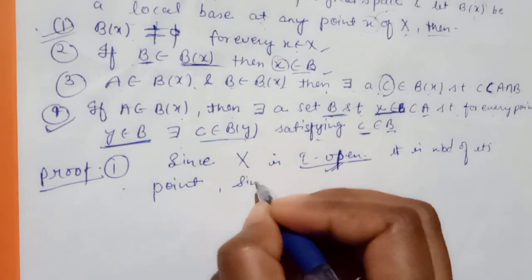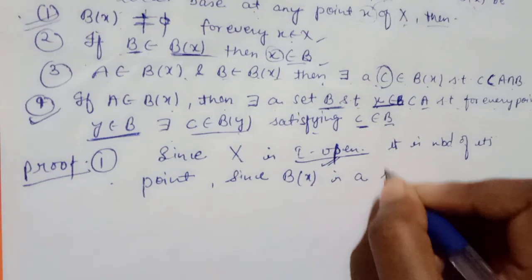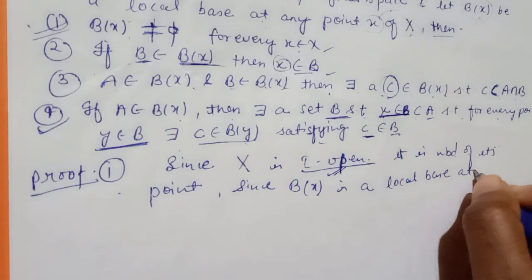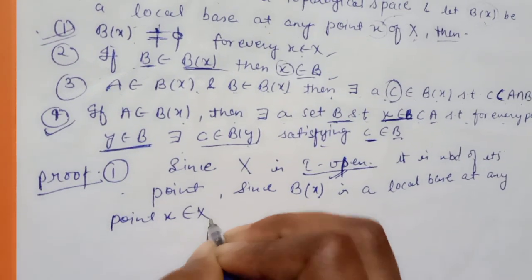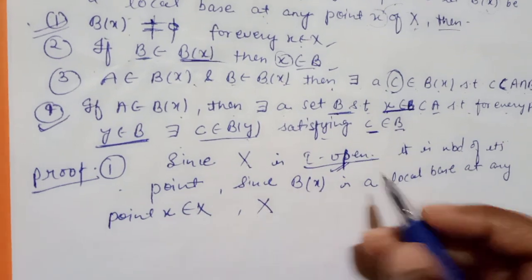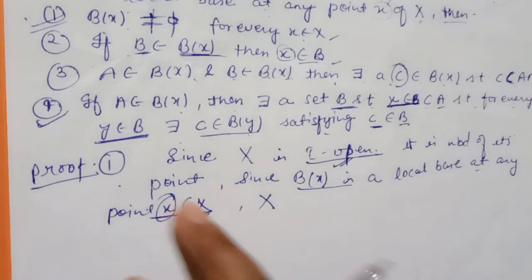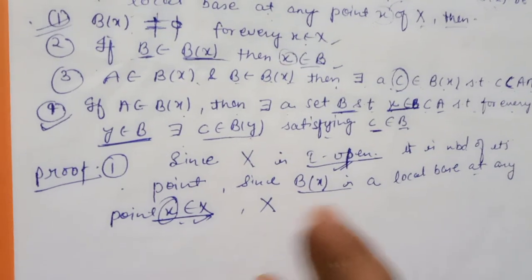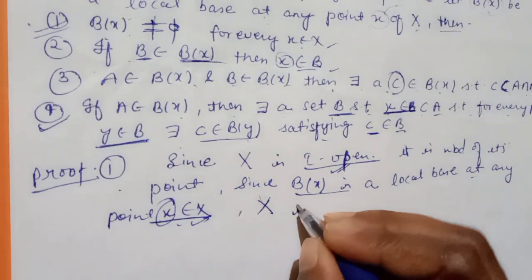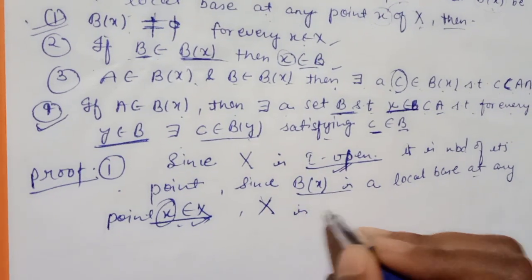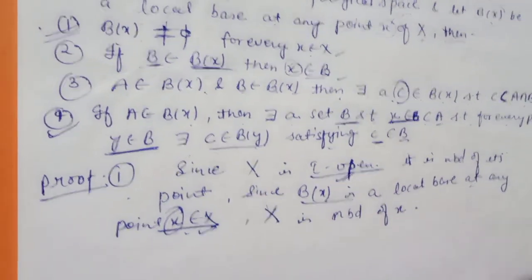So it means that we can say that since Bx that we are using here is a local base at any point small x of capital X, for any small x point that belongs to the capital X, if its neighborhood belongs to its local base, then our capital X will also be a neighborhood of small x, right. So it is an NBD, neighborhood of x, right.